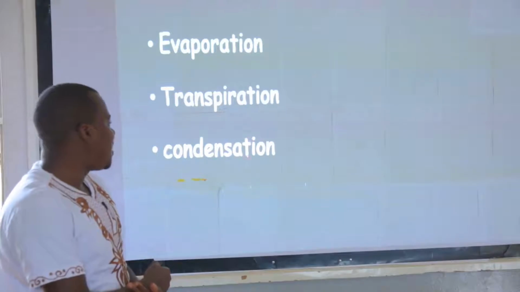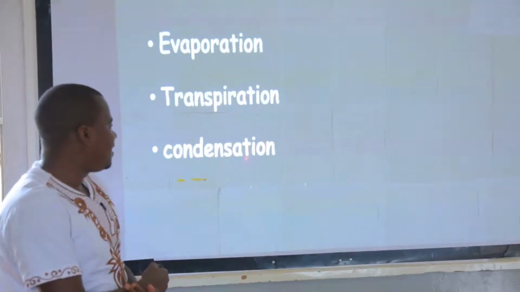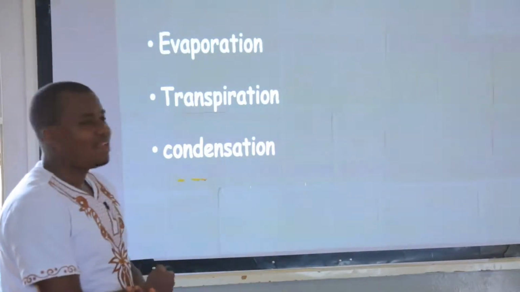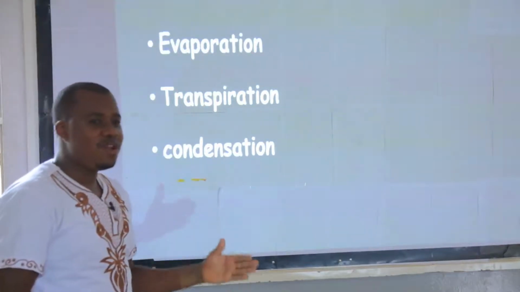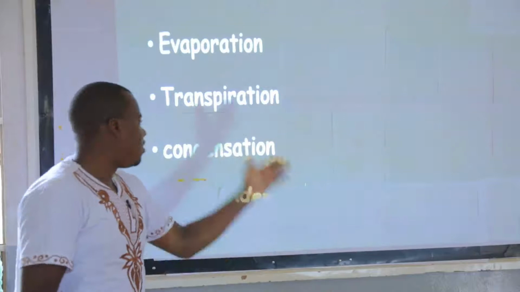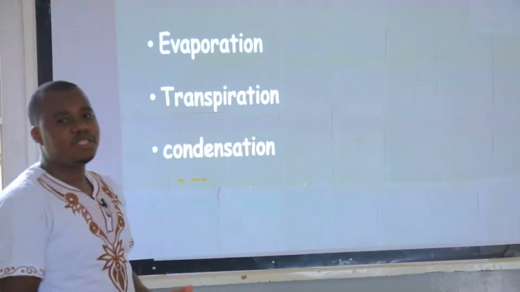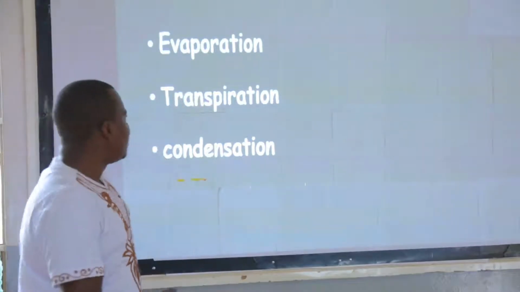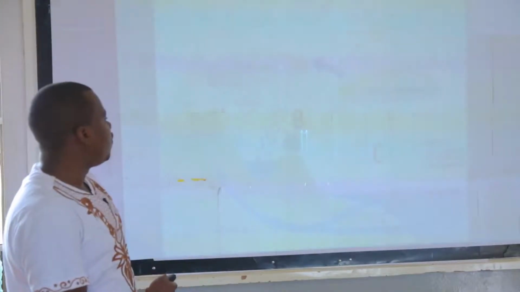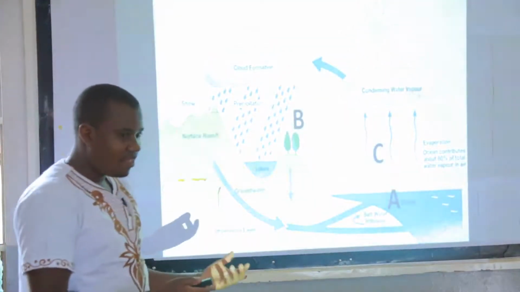Then you write the word sat, C-A-T. Then you write ion. That one will give you a proper spelling. So you write conden, sat, ion. But as one word, don't separate them. Then the word will be condensation. So we are going to move on and see.